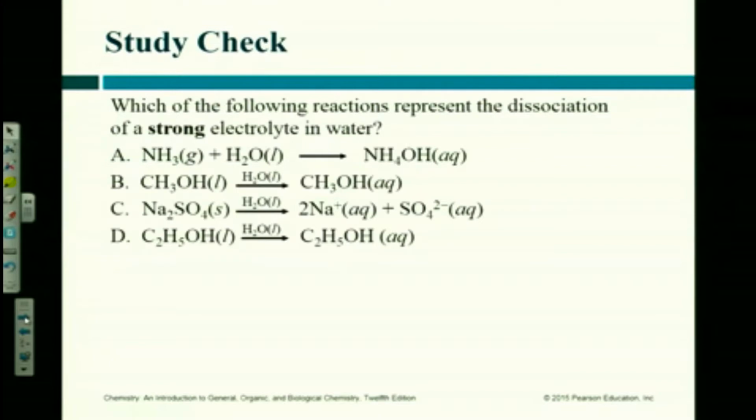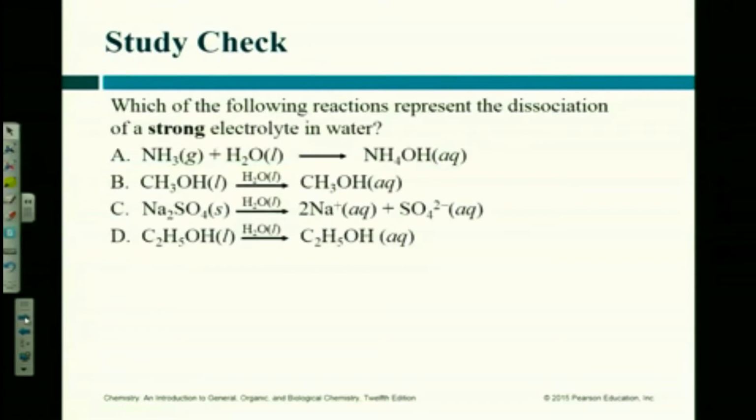No? Megan, you don't see it? Well, I thought I saw it, but I'm not sure. All right, look. What does it mean to be strong electrolyte? It forms what in solution? Strong electrolytes form ions in solution. Which one of those up there has ions as a product? That's the only one that has ions as a product, isn't it?